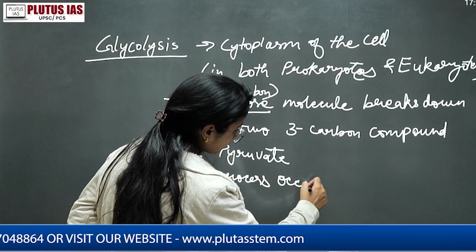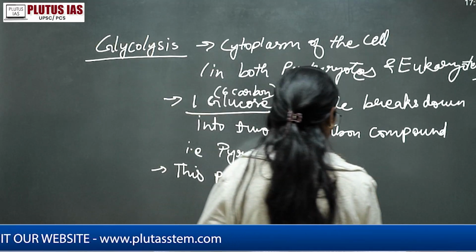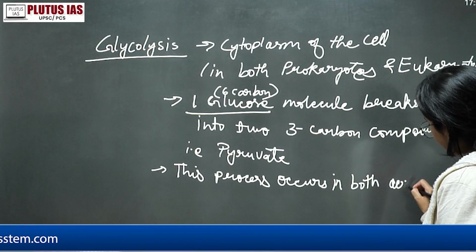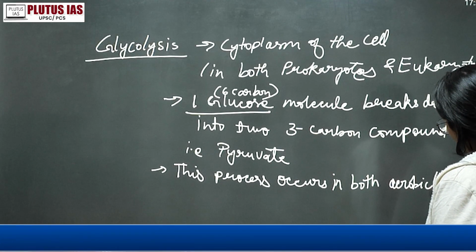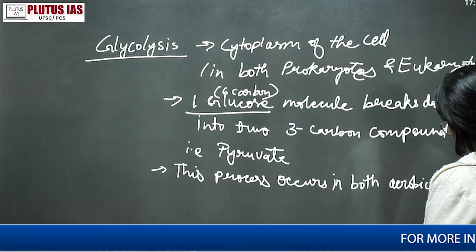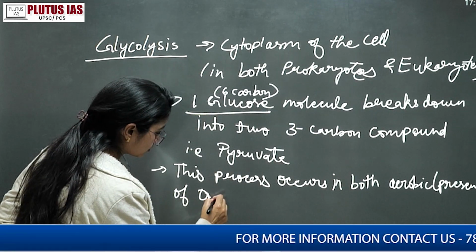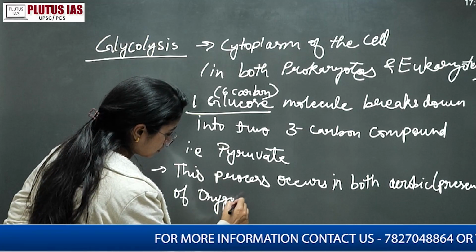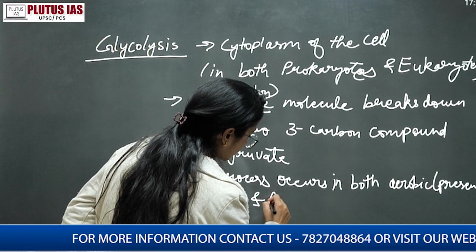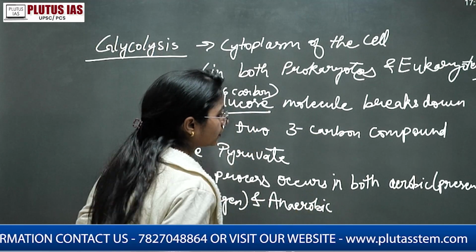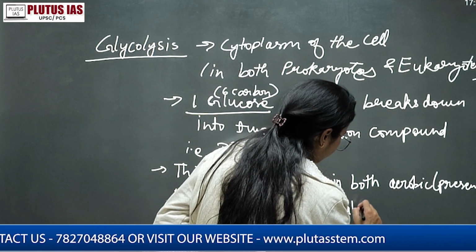This process occurs in both aerobic conditions, that is the presence of oxygen, and anaerobic conditions, that is the absence of oxygen.